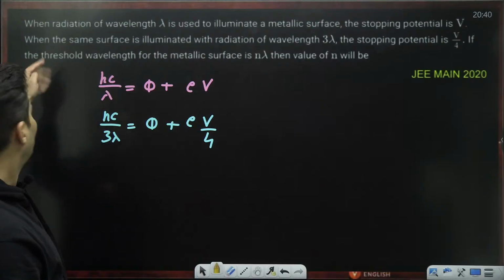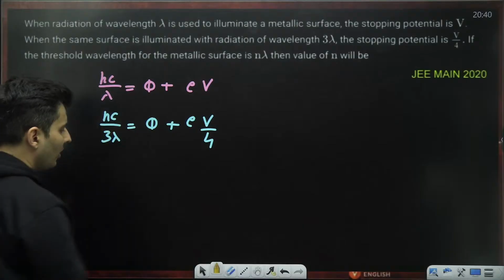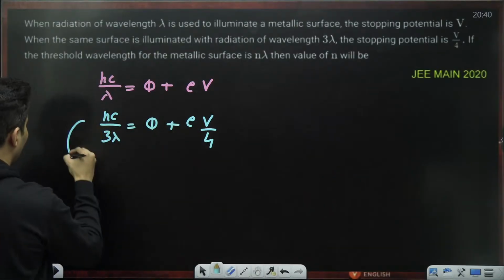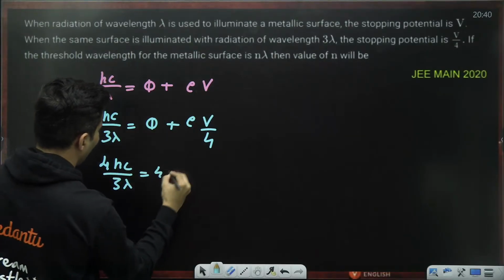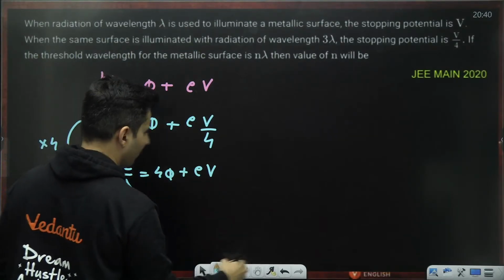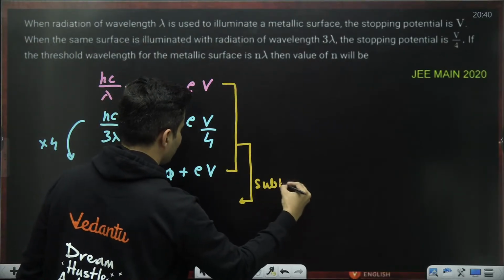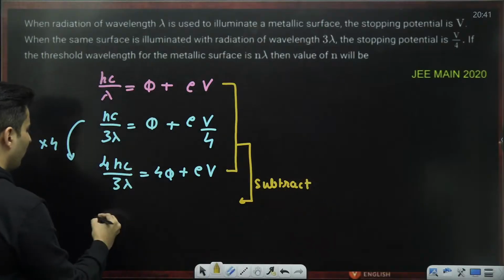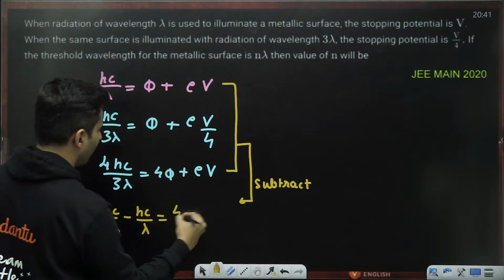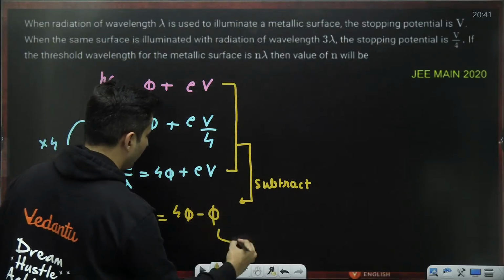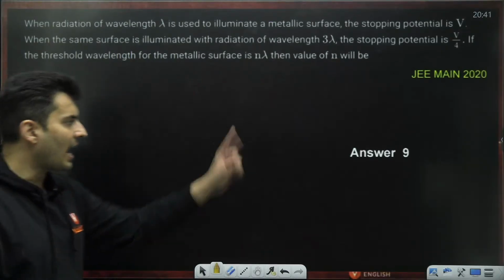The question is to find the threshold wavelength. You have to find out phi. So again, take this and multiply it by 4 times. So 4hc by 3 lambda is 4 phi plus eV. And now again take these two and just subtract both of them. So 4hc by 3 lambda minus hc by lambda is equal to 4 phi minus phi. And do not forget, phi is hc by lambda naught. Solve this and you're going to get the answer as 9 lambda.